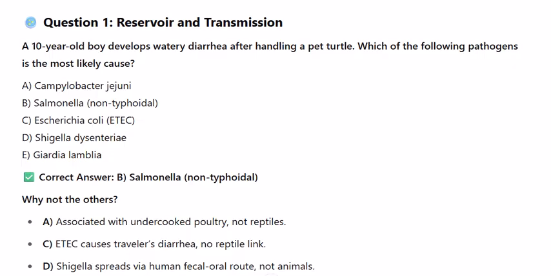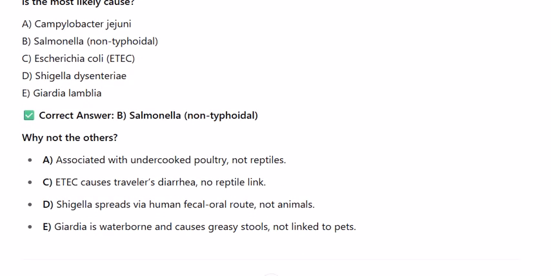A 10-year-old boy develops watery diarrhea after handling a pet turtle. Which of the following pathogens is the most likely cause? A. Campylobacter jejuni. B. Salmonella, non-typhoidal. C. Escherichia coli ETEC. D. Shigella dysenteriae. E. Giardia lamblia. Correct answer: B, Salmonella non-typhoidal. Why not the others?